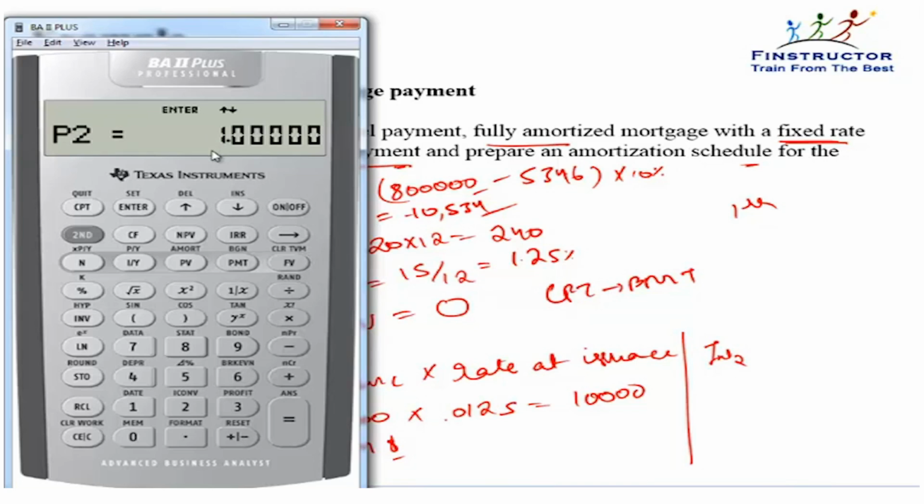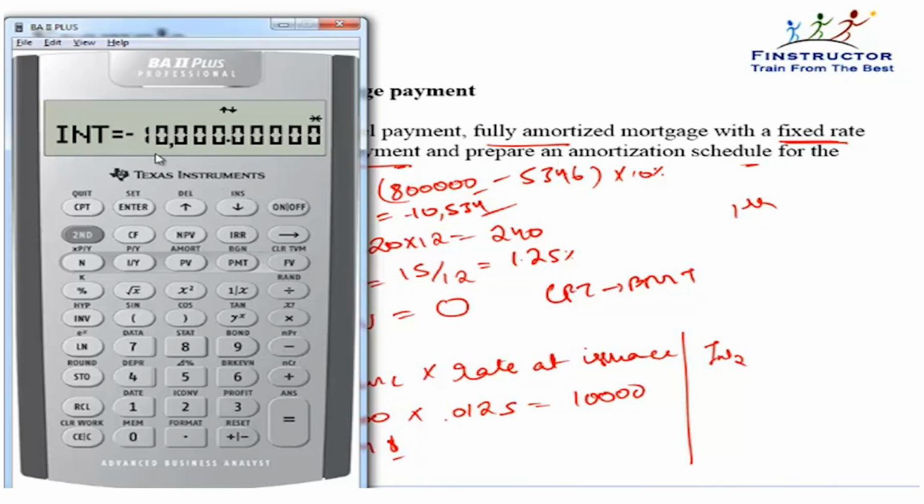What we're trying to see is, in the first period, since P1 and P2 are both 1, how much principal have we repaid? How much interest have we repaid? Scroll down, you will get the principal balance as 799,465.68, which is the same as 800,000 minus 534.3166.